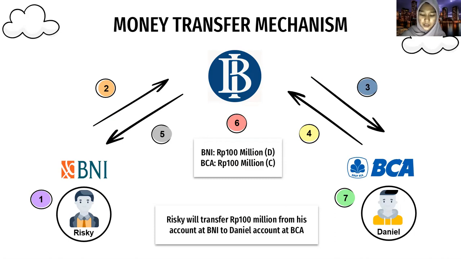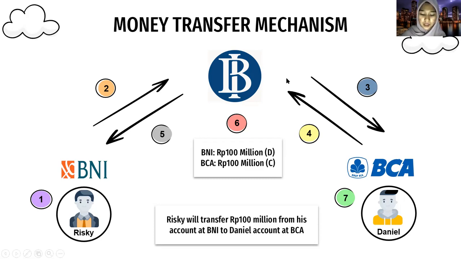Number 1, Rizky instructs BNI to send 100 million rupiah to Daniel's account at BCA. Number 2, BNI instructs Bank Indonesia to send 100 million rupiah to the BCA account. Number 3, Bank Indonesia informs BCA there is a remittance request from Rizky at BNI to Daniel at BCA. Number 4, BCA confirms to BI the remittance request from BNI to BCA.